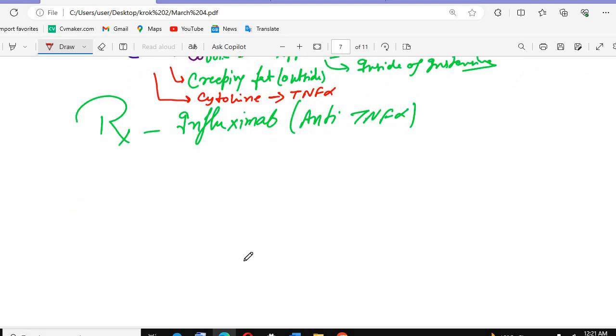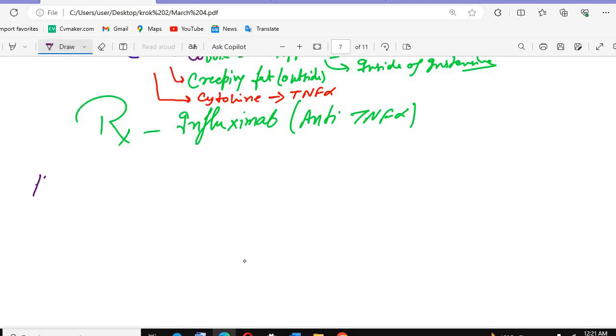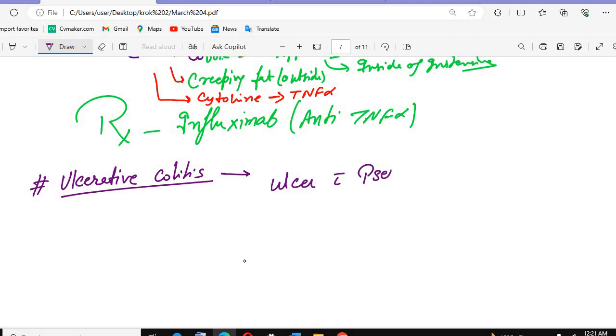There is one other disorder, that is ulcerative colitis. In ulcerative colitis, remember there will be ulcers with pseudopolyps. We have polyp-like growth structures.